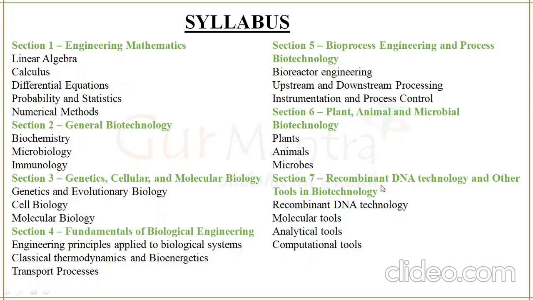So section 7 is recombinant DNA technology and tools in biotechnology. In this you have recombinant DNA technology, molecular tools, analytical tools, computational tools. I'm going to discuss some of the strategies in the upcoming classes, but let me tell you a little bit of a trick. In these 7 sections, there are a few sections which you do not have to study in depth. You can do them easily.